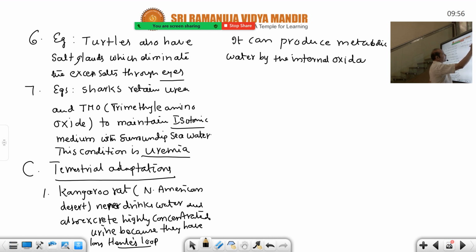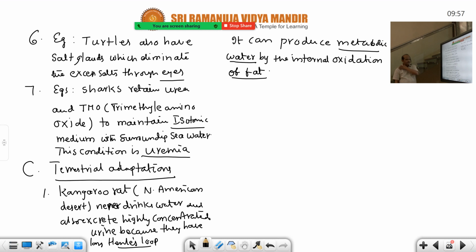Just like camels. Camels also live in the desert and also don't get water, but humans use camels for carrying heavy loads, so water is made available to them because humans domesticate them. Nobody will bring and domesticate the kangaroo rat. That's why it produces metabolic water by the internal oxidation of fat. Only metabolic water is the source of water for the kangaroo rat.